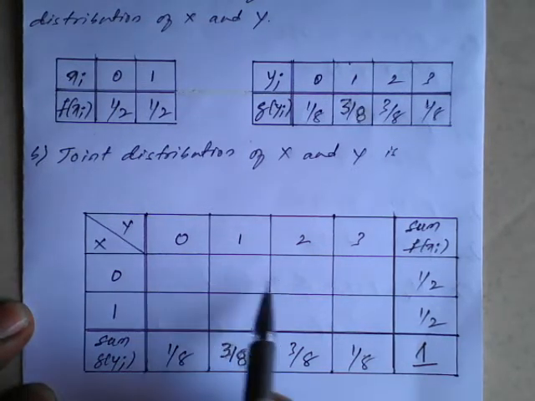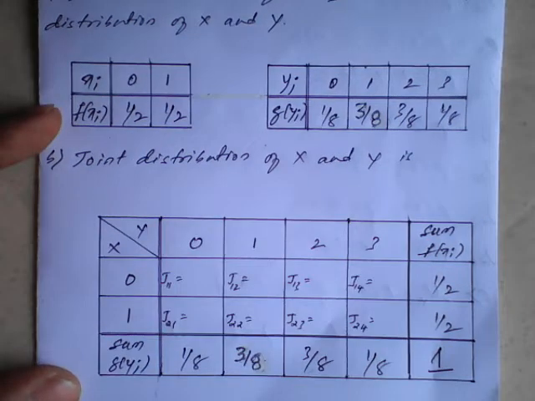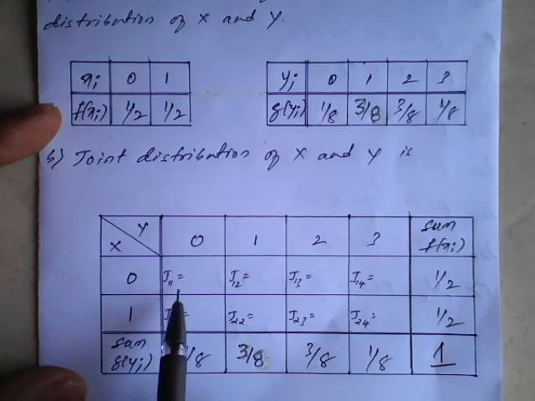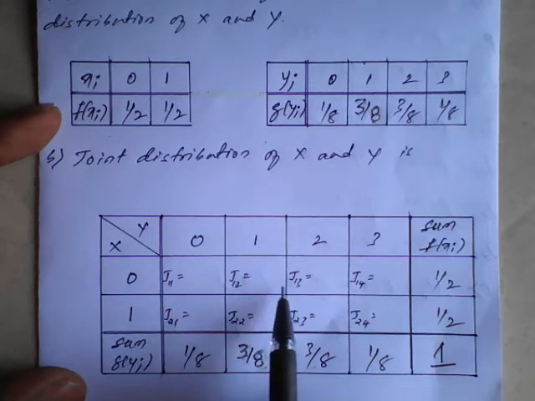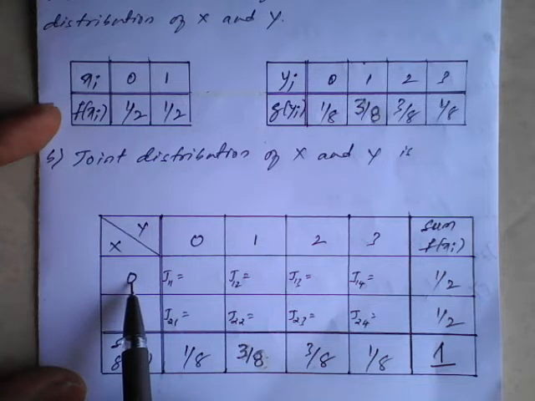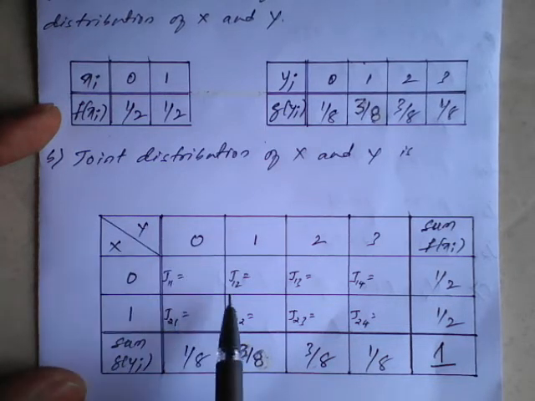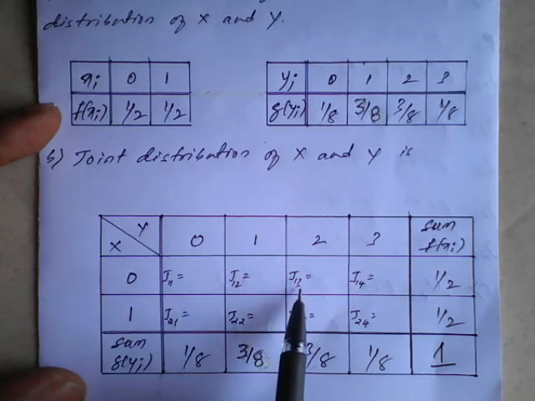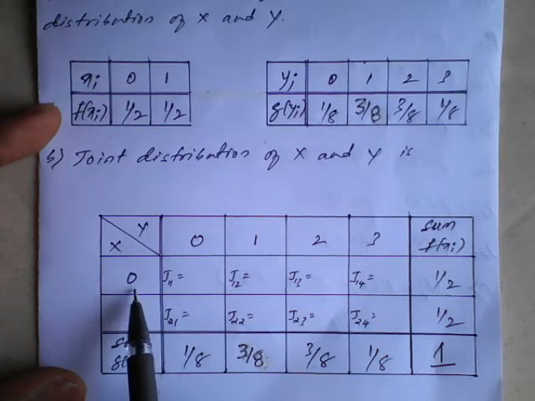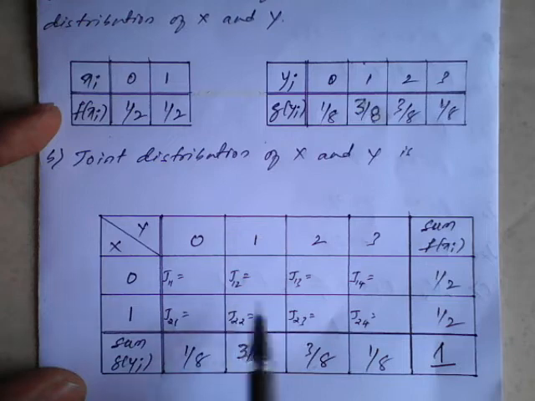Now we have to fill this data according to the formula. We need to fill these values: J11 is what we are supposed to get, J12, J13, meaning the joint probability of the first value of x with the first value of y, the first value of x with the second value of y, the first value of x with the third value of y, the first value of x with the fourth value. Similarly, we have to complete the middle bracket now.